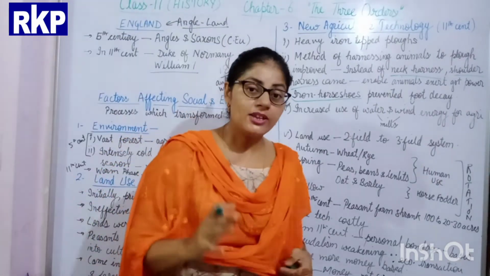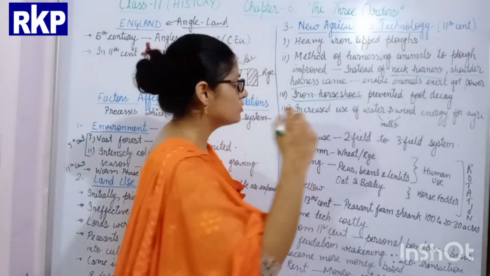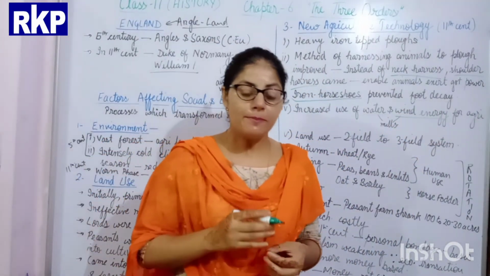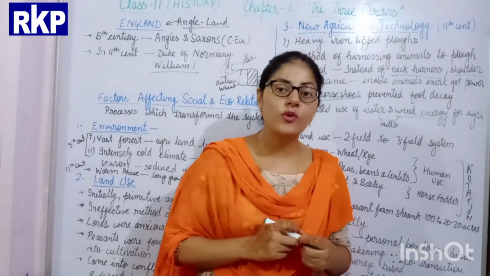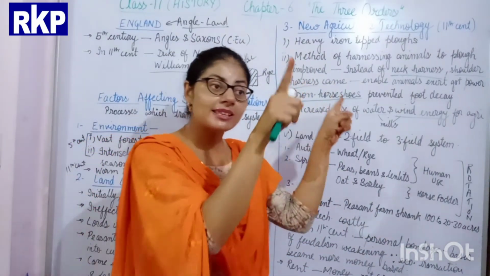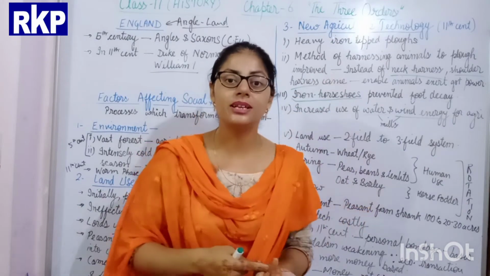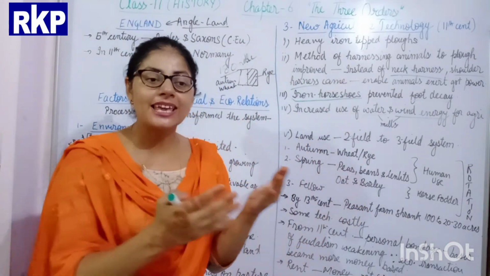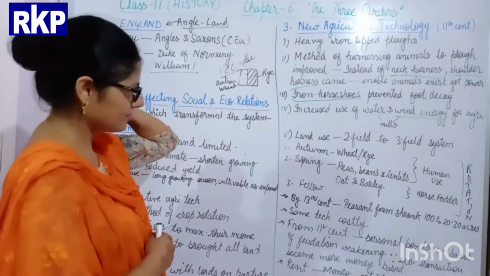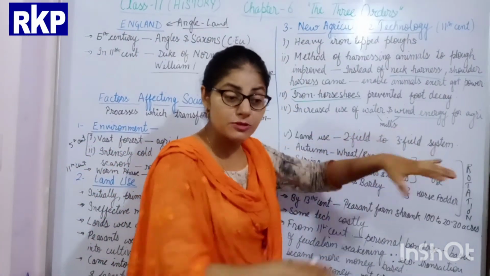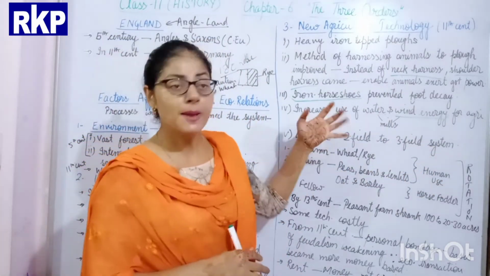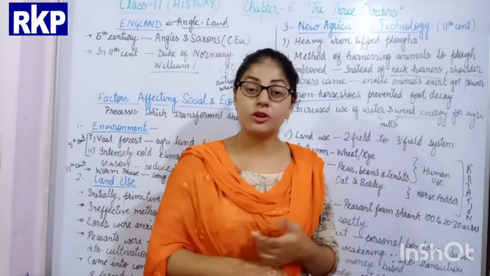Now in Europe, the increased use of water and wind energy also started. Peasants started using water and wind energy for agriculture by making mills, like the windmill and water mill. In this way, they could harness more energy at a lower cost. But the establishment of the mill also needs a lot of cost. This can be done only by the big nobles, not by the small peasants, because it needs a lot of money.